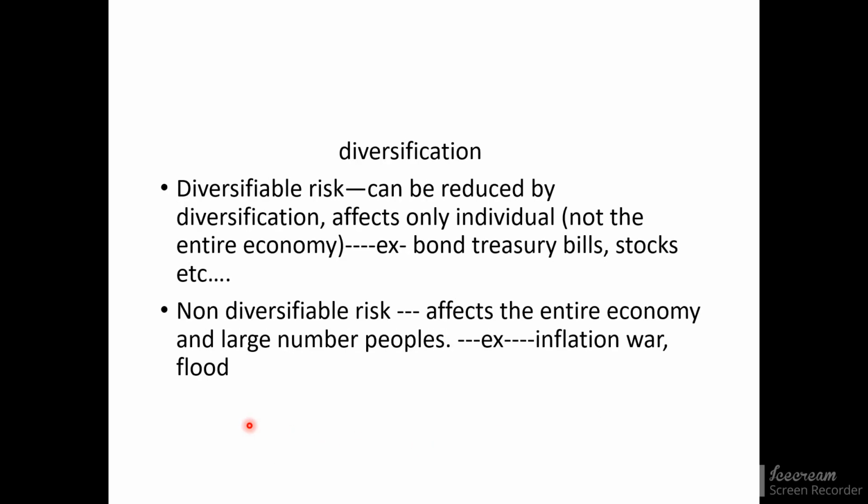So the last one is based on diversification. Risk can be diversifiable risk and non-diversifiable risk. Diversifiable risks are ones that we can reduce by diversifying, and they affect only individuals, not the entire economy. Because if they affect the entire economy, it is difficult to diversify them using any technique, since it happens to everyone. But this happens to an individual, who can diversify or eliminate it.